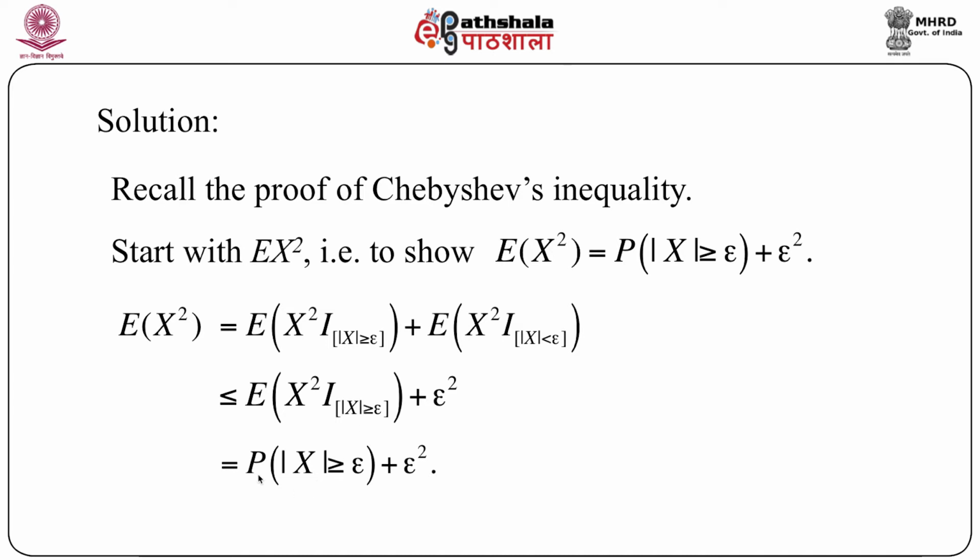Just a little bit of manipulation shows directly that it is nothing but the probability of modulus of x greater than or equal to epsilon, plus epsilon square. So the proof is complete. So this is the beauty of this proof. And remember one thing, x is bounded by 1. So this gives us the proof of Kolmogorov inequality.